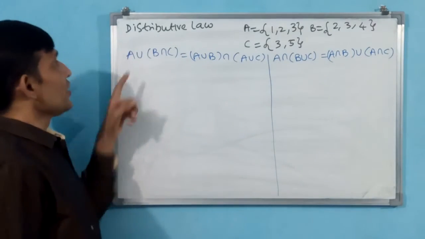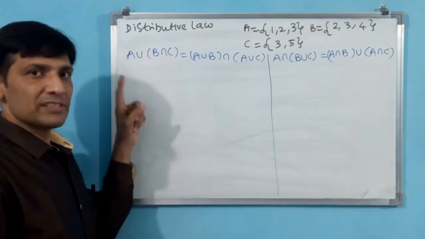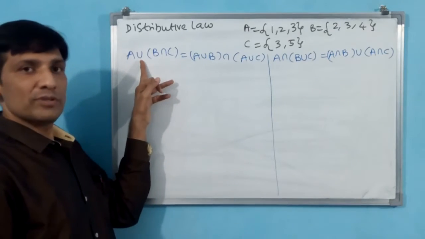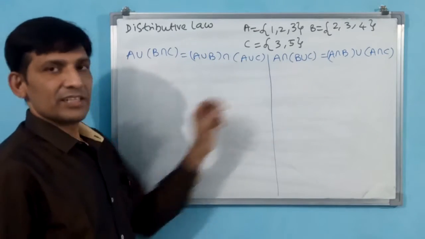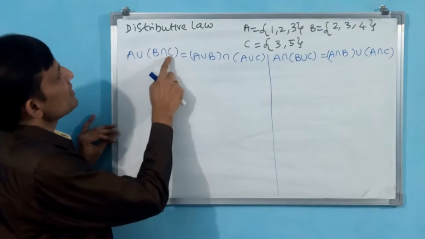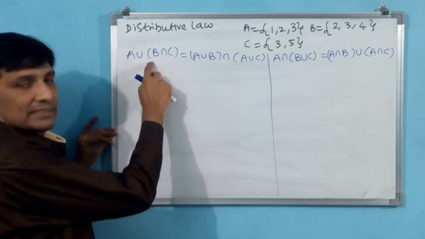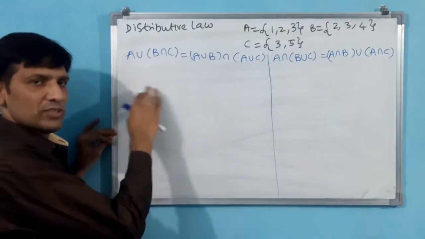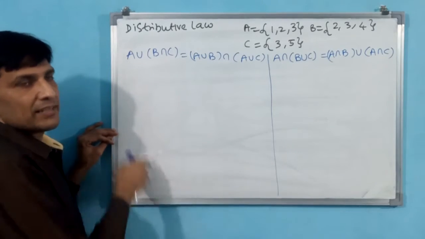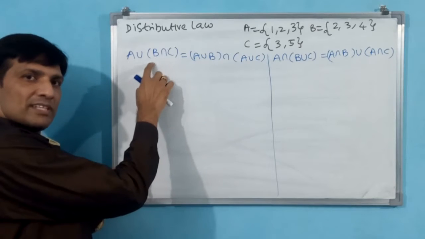See here, distributive means something is distributing. What is distributing? The operation is distributing. Which operation? Here is a union, here is an intersection. You see, A union B, A union C. Here union is distributing on both sets. Here all are sets only, na? A is a set, B is a set, C is a set. Without sets we are not going to discuss anything here. Union operation is distributing on both the sets.